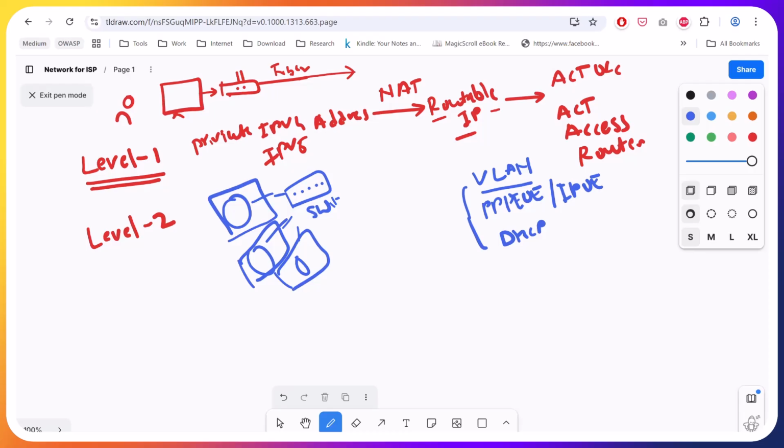Now PPPoE. PPPoE is point to point protocol over Ethernet. What it does is, as soon as you use an ISP, you need to log in with a username and password.